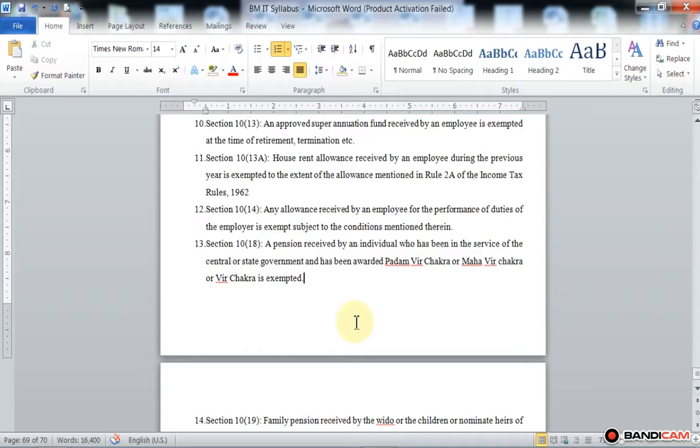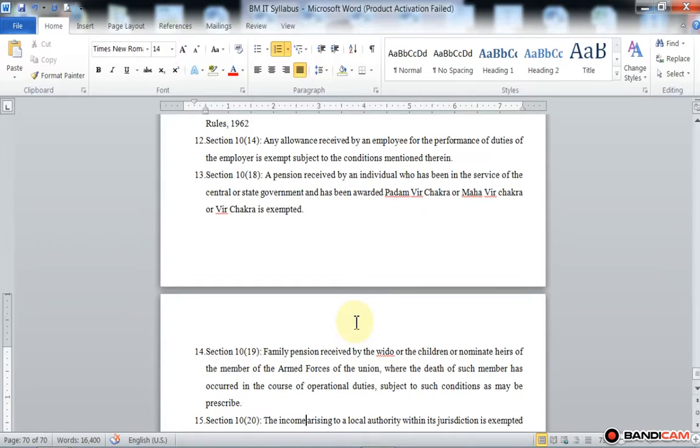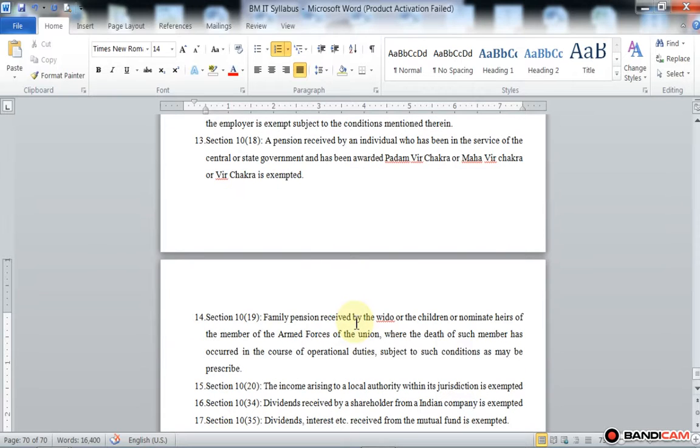Then section 10 subsection 19, family pension received by the widow or the children nominated therein of a member of the armed forces of the Union, where the death of such member has occurred in the course of operational duties, subject to such conditions as may be prescribed.